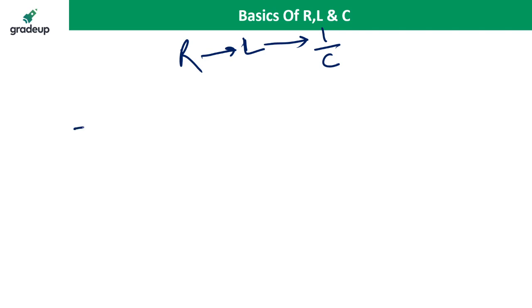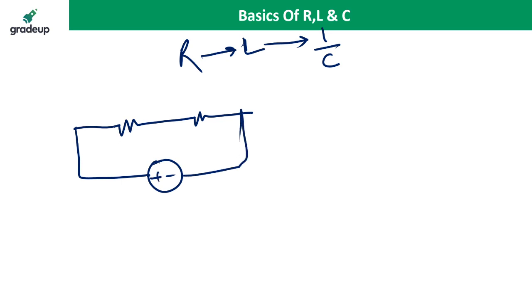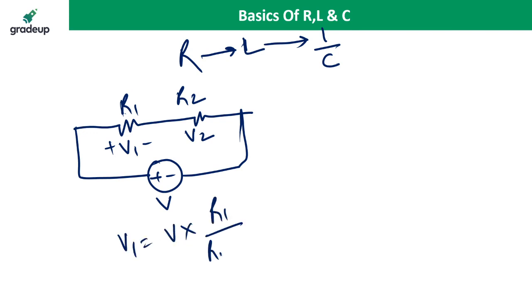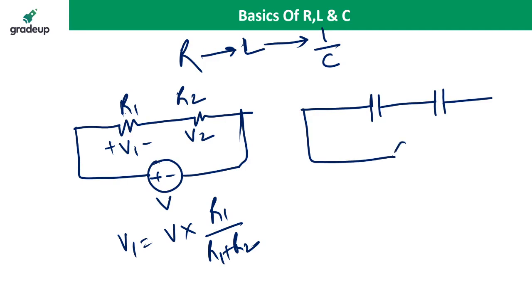Suppose that two resistances are in series and the voltage is divided across R1 and R2. This is resistance R1, this is resistance R2. This voltage is V1, this voltage is V2. So what is V1? V1 is equal to V into R1 upon R1 plus R2. Suppose you know the formula of the voltage division rule for resistance. The same rule you can apply for the capacitor.